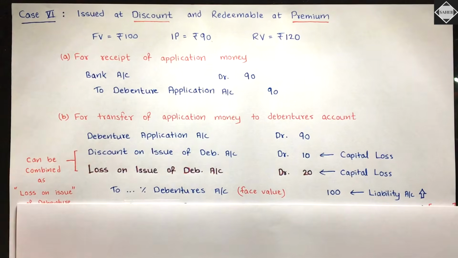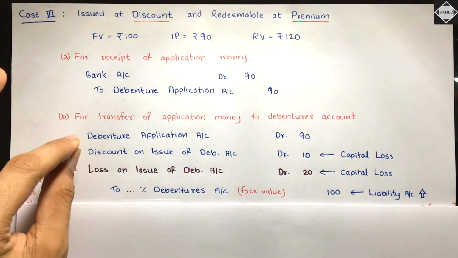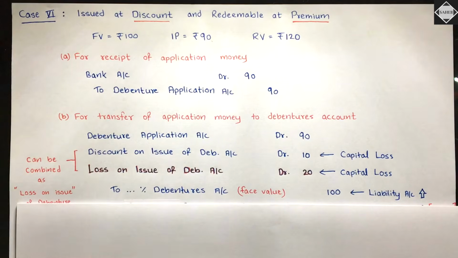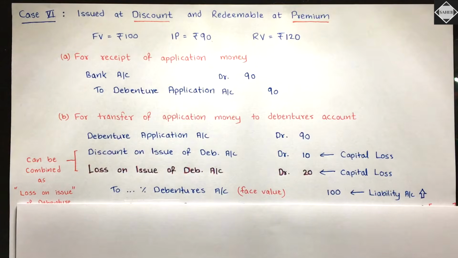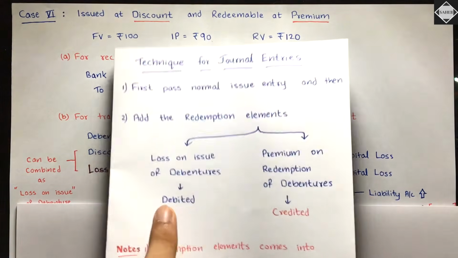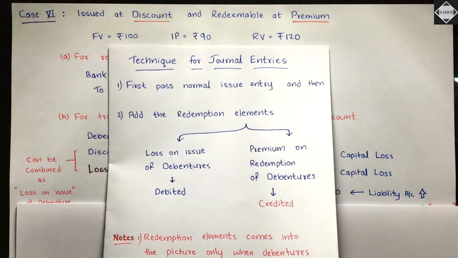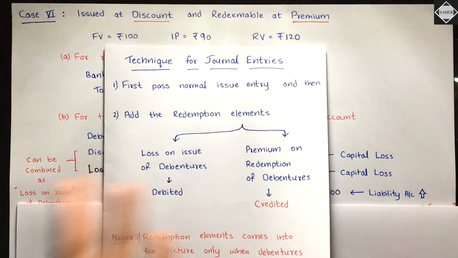Is this clear? Normal entry you have passed: debenture application debit, discount debit, 2% debentures account. The same entry you have passed, same like case 5, no difference at all. After this you have to insert the redemption element, loss on issue of debentures and premium on redemption of debentures. How will you come to know the figures of this redemption element?